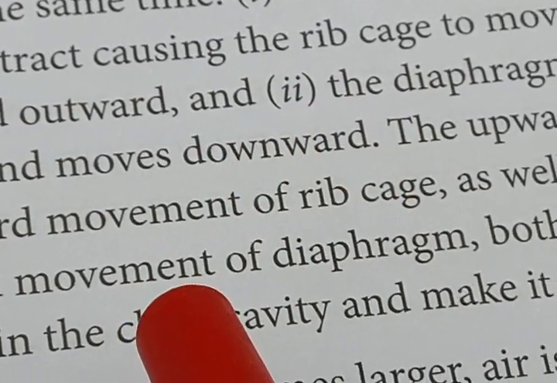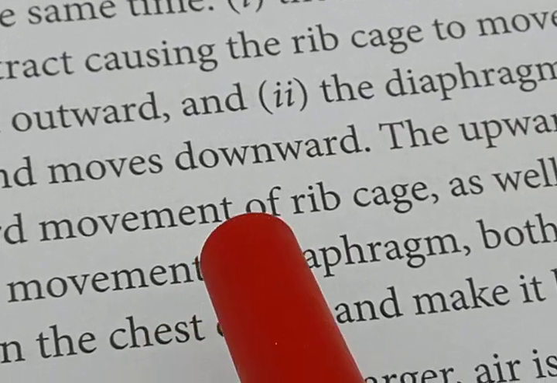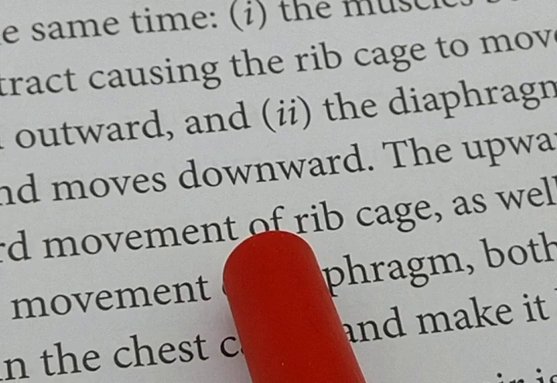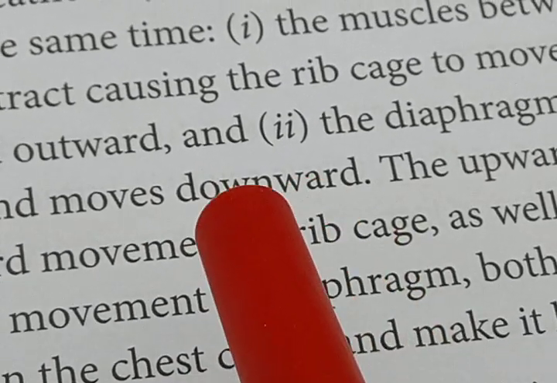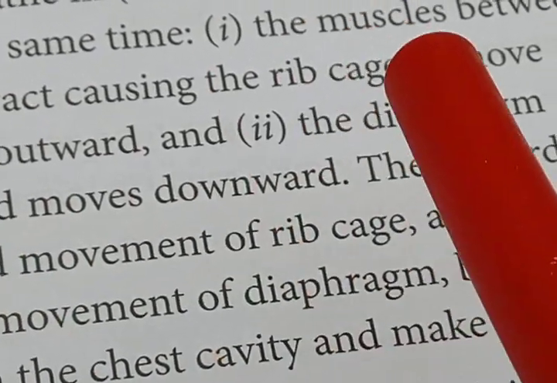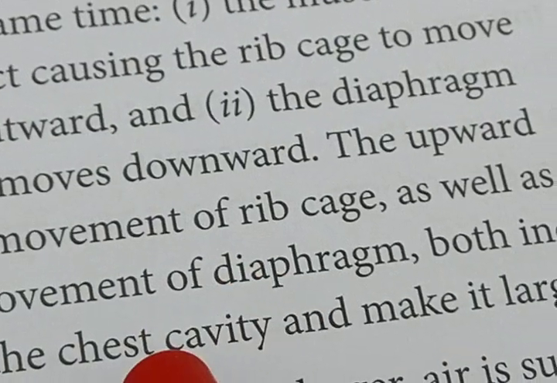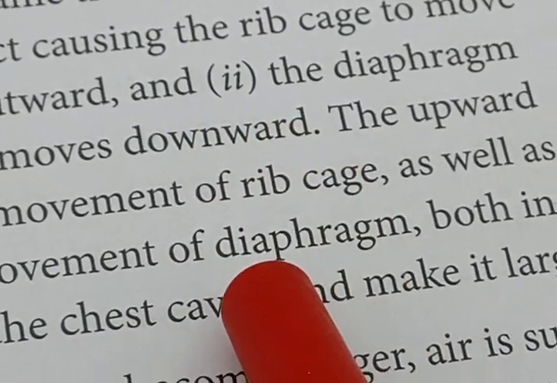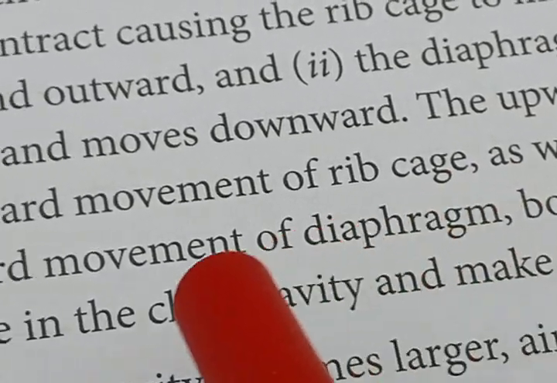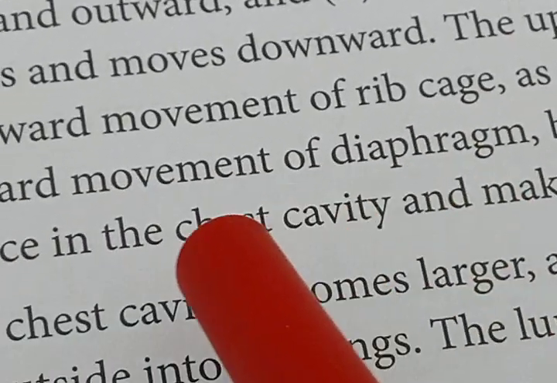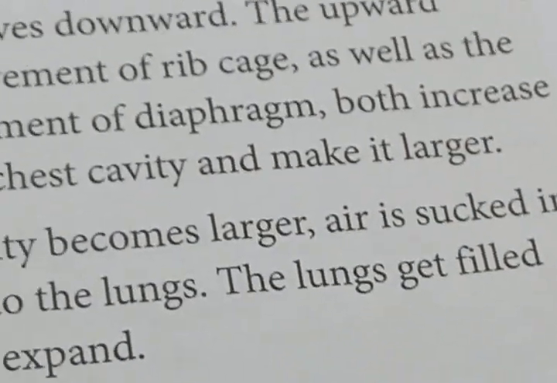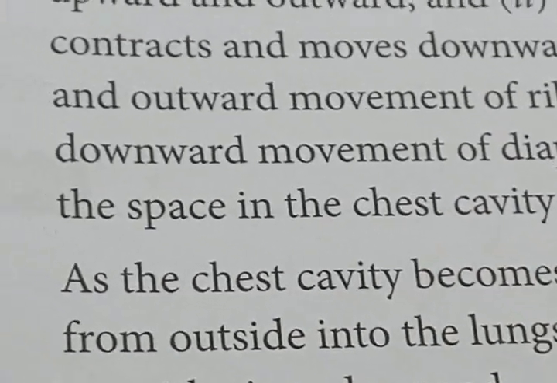मतलब when we inhale the oxygen, then the muscles of the rib cage contract themselves. That's why the rib cage goes upwards and outwards. In the same way, the diaphragm contracts itself. That's why it goes downwards. And the two movements help to increase the chest cavity and make it larger to take in more oxygen.